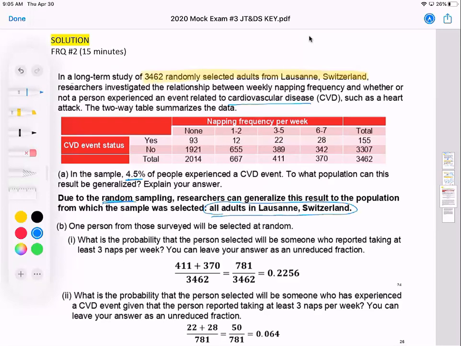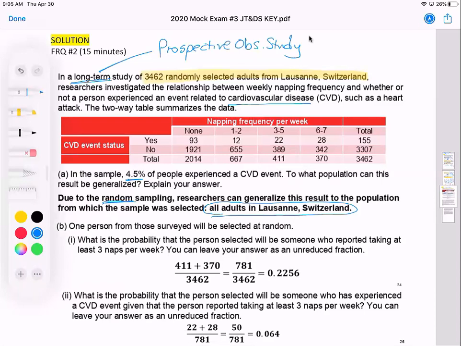It sounds like, since it's a long-term study, that they followed individuals, recorded their napping frequency, and recorded if they ever experienced a CVD. So this sounds like it would be a prospective observational study. It's not an experiment. They didn't randomly assign who gets to nap and who doesn't get to nap. If they did, I would volunteer to get to nap weekly.